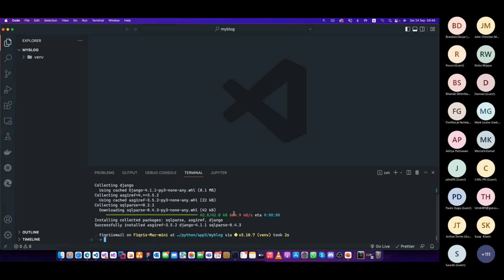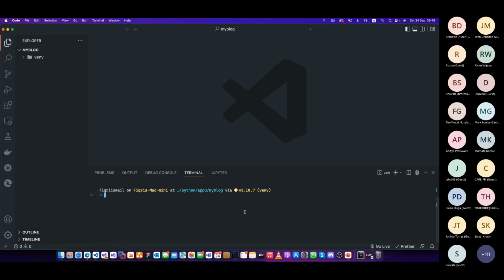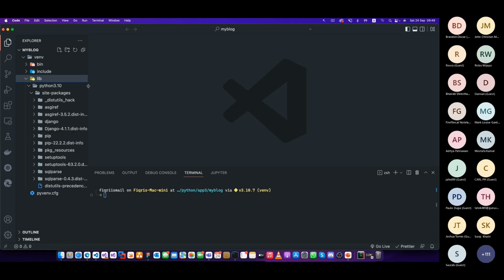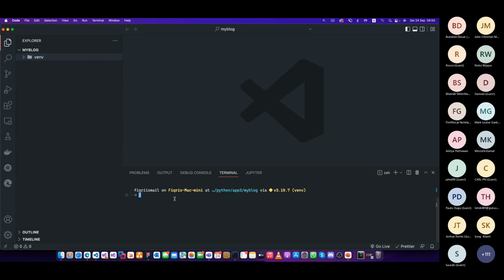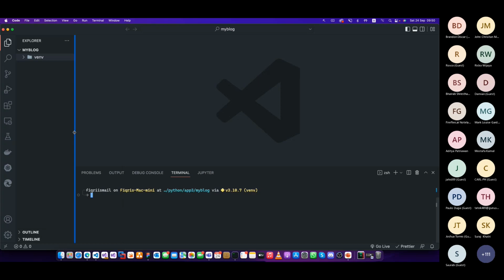So you will see Django is installed, and to check whether it is installed, look at this inside the virtual environment. You will see inside the Lib folder, with all the libraries, pip is here, Django is installed here, and the Python versions are there. So everything will be inside this sandbox. So we have installed Django. To check, we can just say django-admin --version. See, 4.11 version, it is installed. Now we have installed Django.